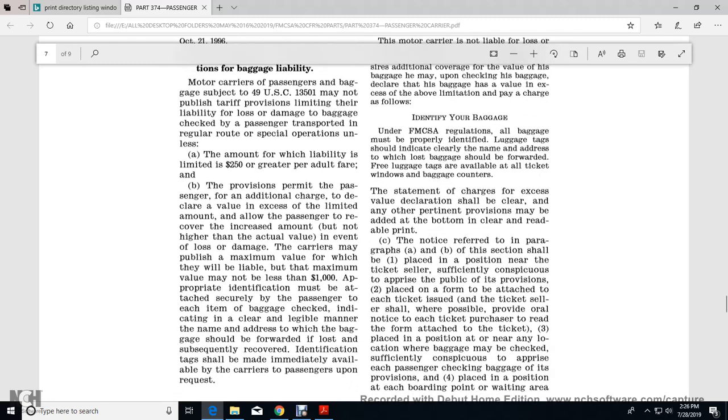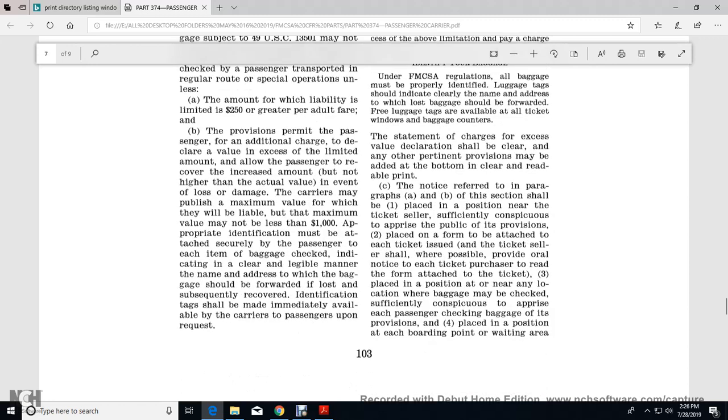The amount to which the liability is limited must be $250 or greater per adult fare. The provision permits the passenger, for an additional charge, to declare a value and accept the limited amount, allowing the passenger to recover the increased amount but not higher than the actual value in the event of loss or damage. The carrier may publish a maximum value for which it will be liable. The maximum value must be not less than $1,000.